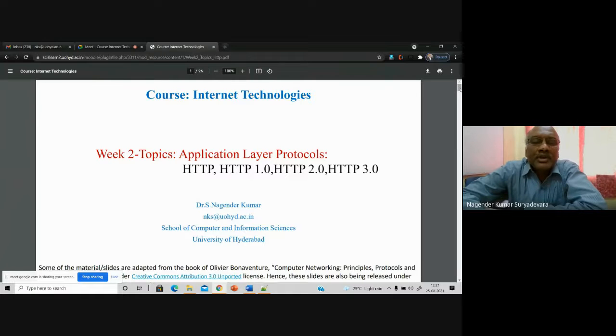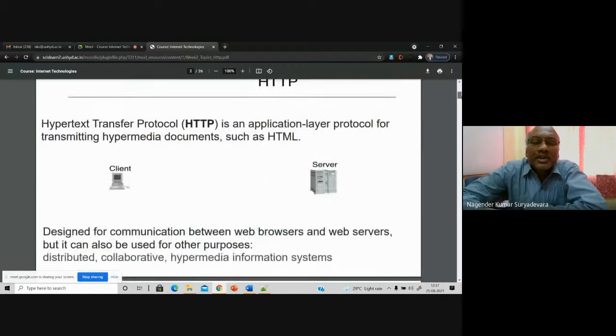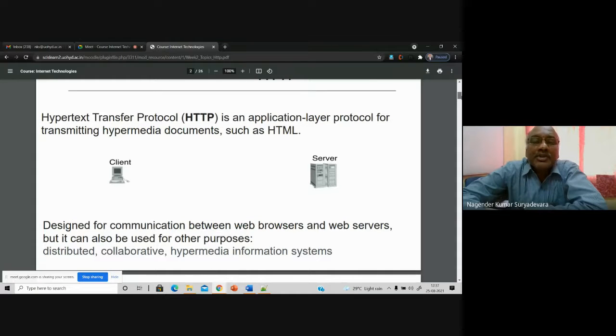HTTP is one of the application layer protocols. Basically, it is meant for communication between your browsers and the web servers.